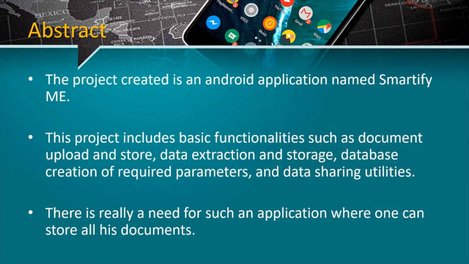Users registered with Smartify Me can upload electronic copies of documents and certificates, for example Aadhaar card, driving license, school certificates, directly into the user's account in the form of an image or a PDF. One can easily save and share the important documents anytime from anywhere, and there is no need to always carry the file.